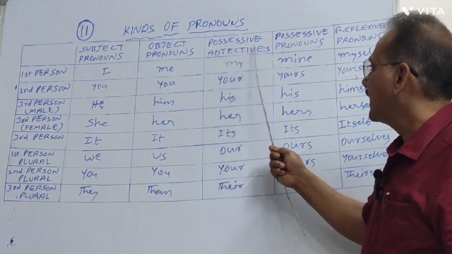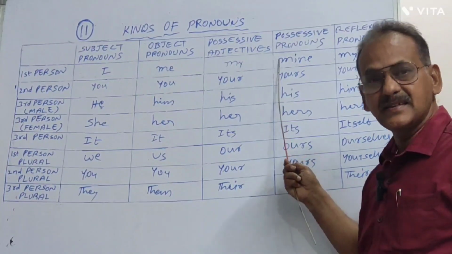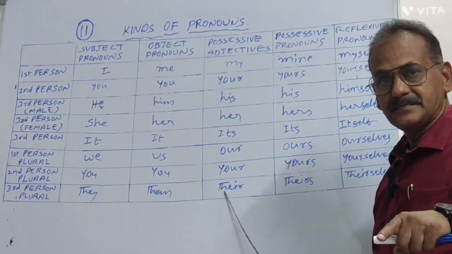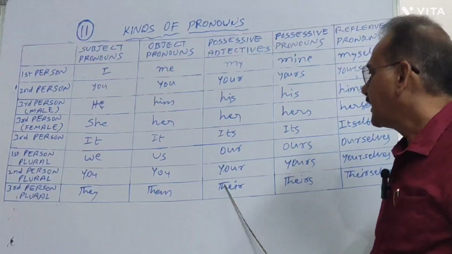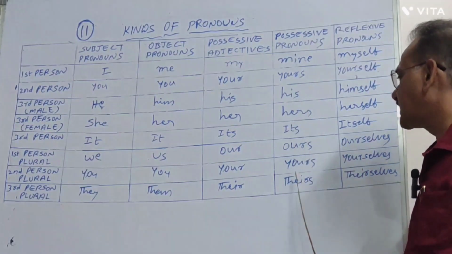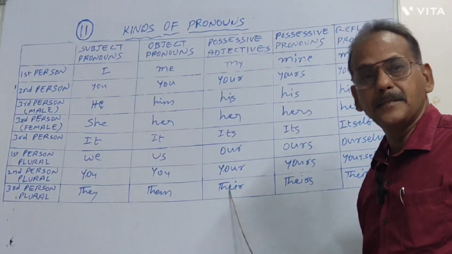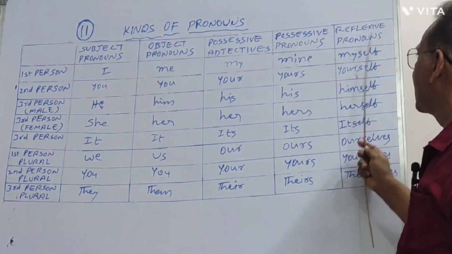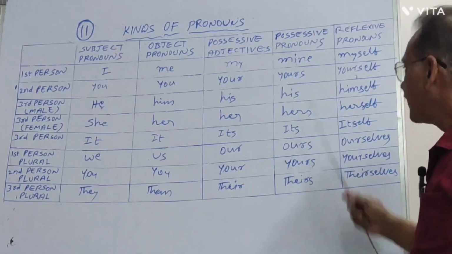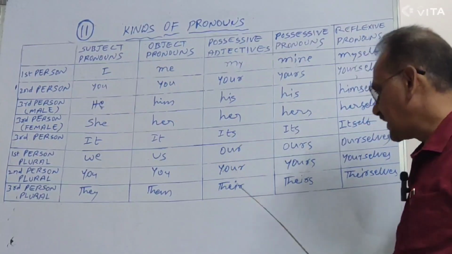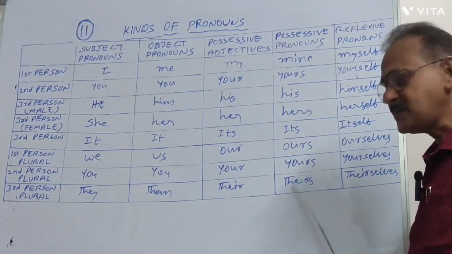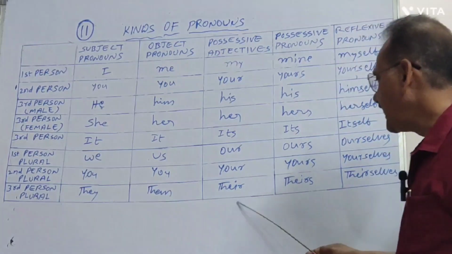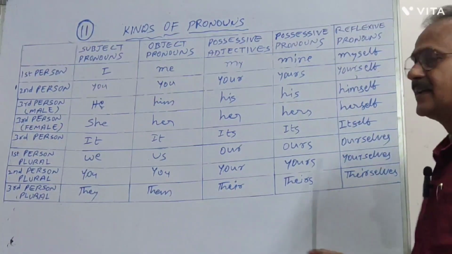In possessive adjectives, this becomes their. In possessive pronouns, their becomes theirs. And lastly, under reflexive pronouns, it becomes themselves. They, them, their, theirs, and themselves.